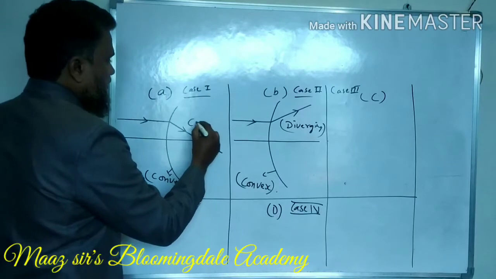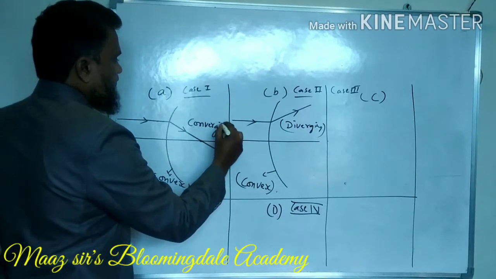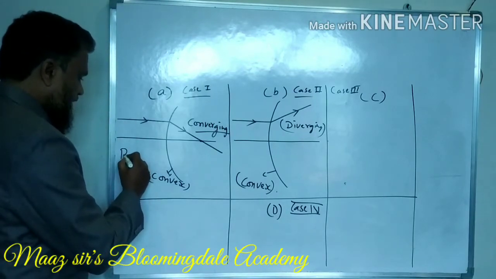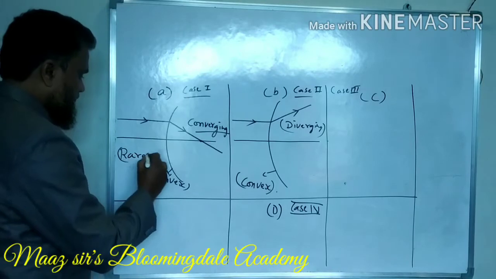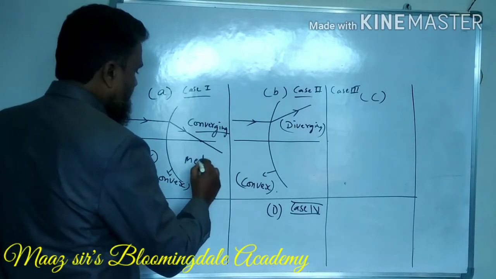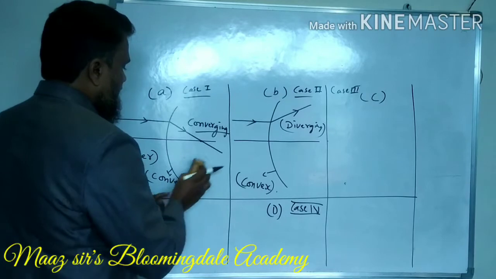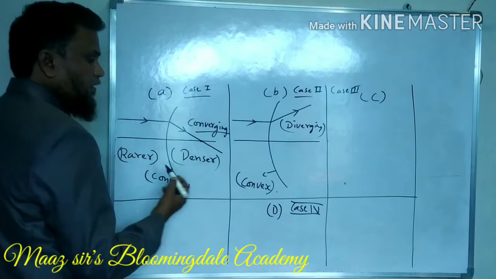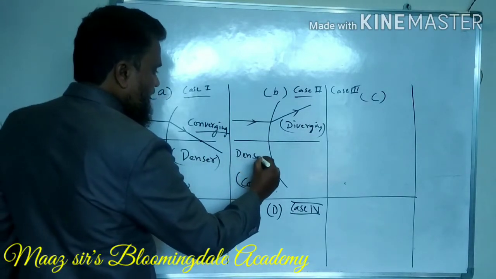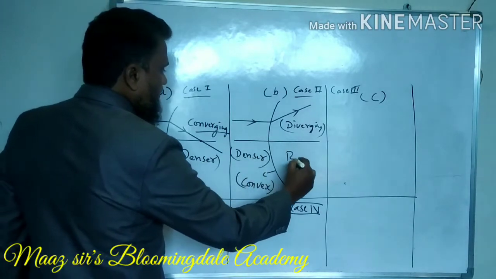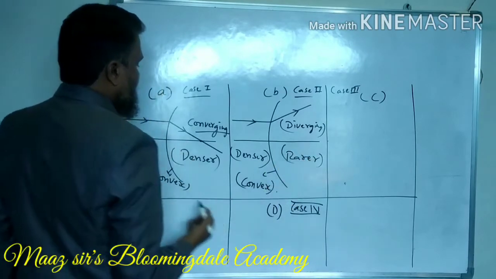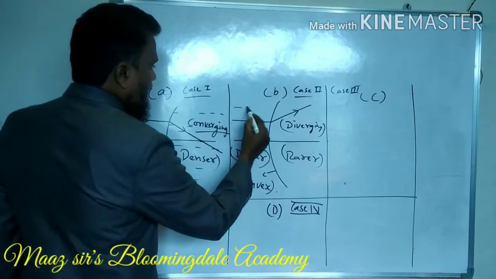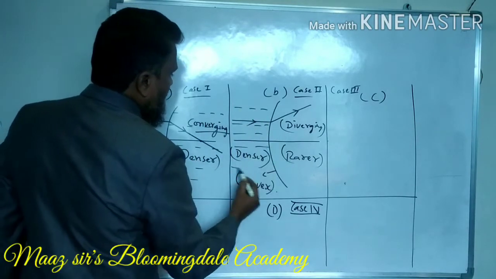Here it is converging. The main reason is that this medium is rarer and here this medium is denser. Here the first medium is denser and the second one is rarer. Is it clear? So this is the denser medium. Here you are having the first medium denser. This is the only difference.